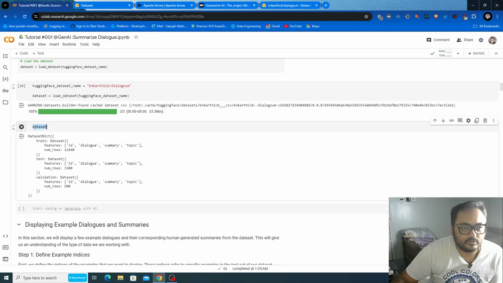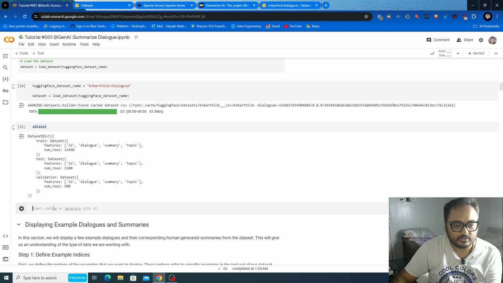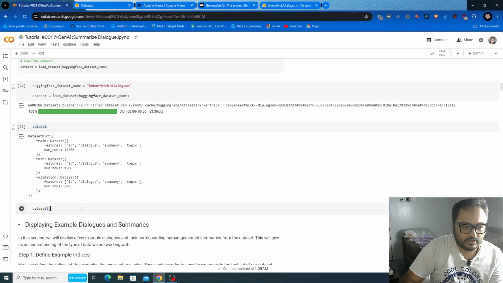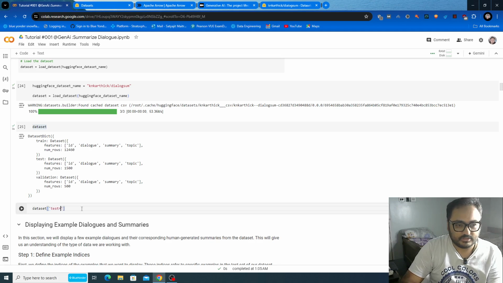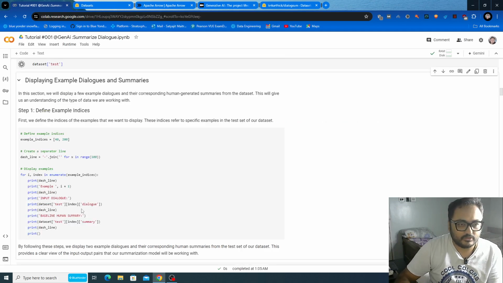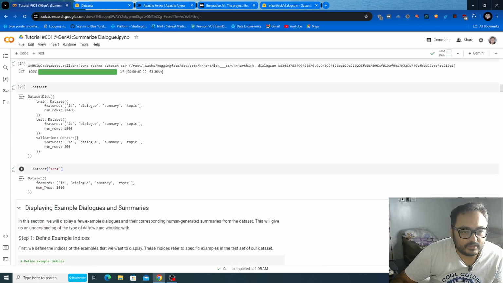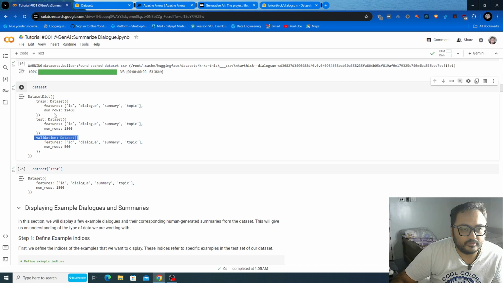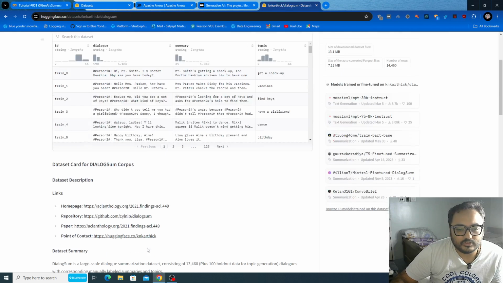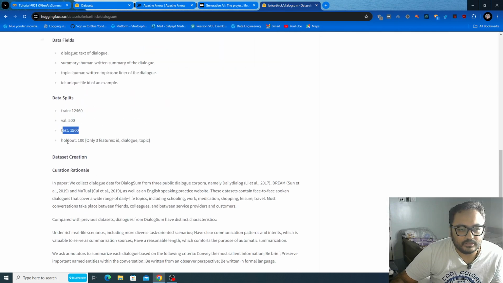If you dig deeper, you can copy and paste this dataset and inspect what's inside test. You can see the features that are available and the number of rows. Likewise you can also see validation and training. As we have already seen, we also have a holdout test set with 100 rows only.